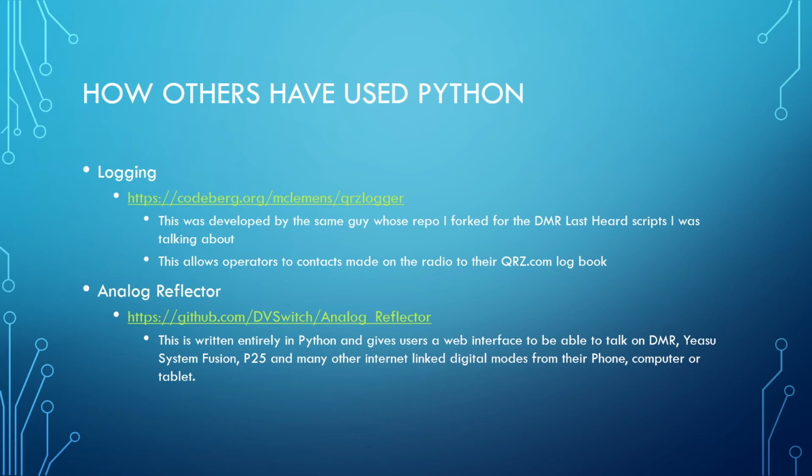Another group of users have created what's called Analog Reflector. This is written entirely in Python, and it's a web-based client that allows you to interact with multiple digital modes, including DMR, Yaesu System Fusion, P25, and AllStar Link. It allows you to interact from your phone, computer, or tablet, and they are keeping it well updated.